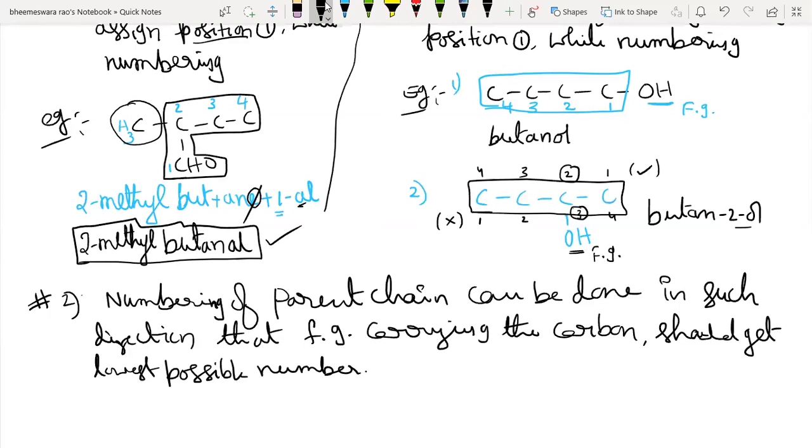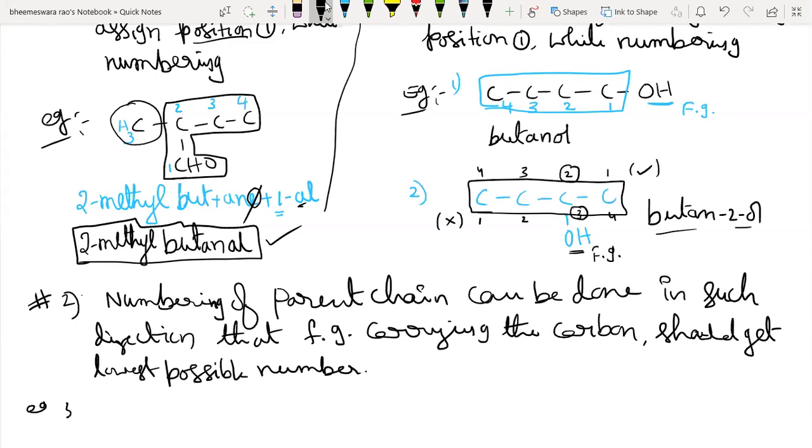But in some reference books, they write 2-butanol. That may be accepted if you can't find butan-2-ol as one of the options in an objective question. But in descriptive answers, you should write butan-2-ol instead of 2-butanol. Okay.